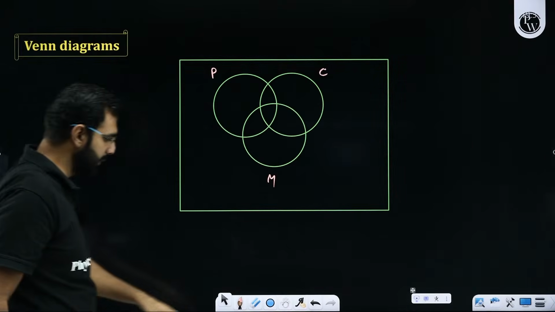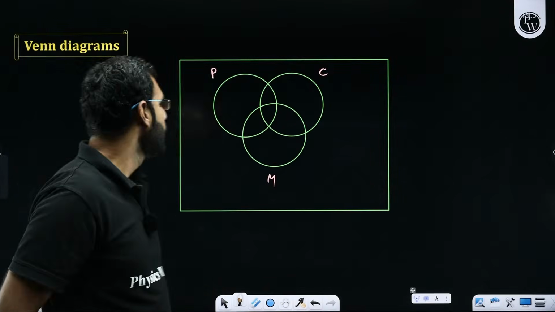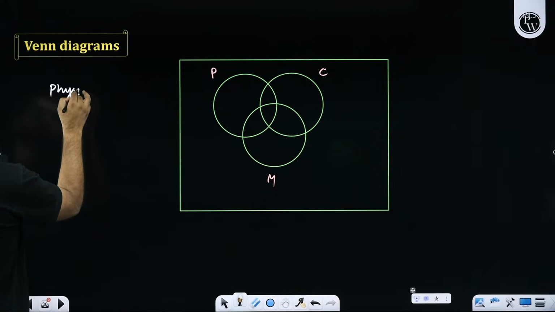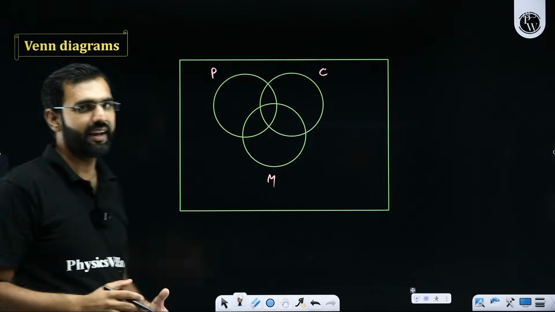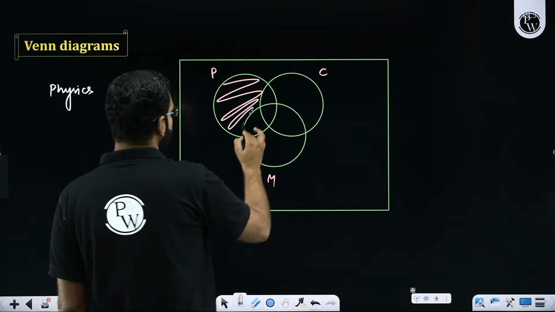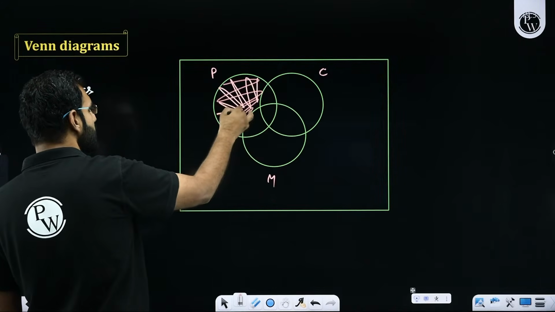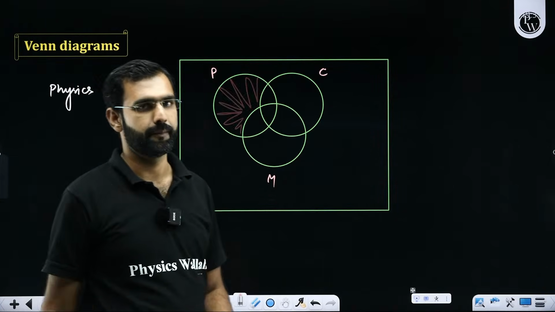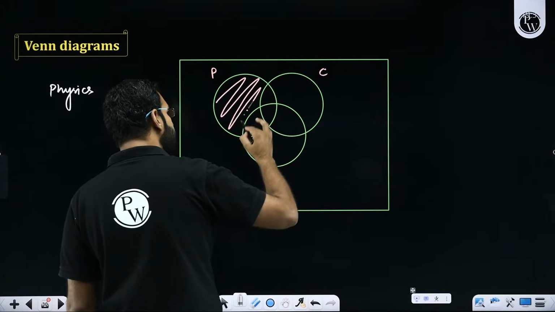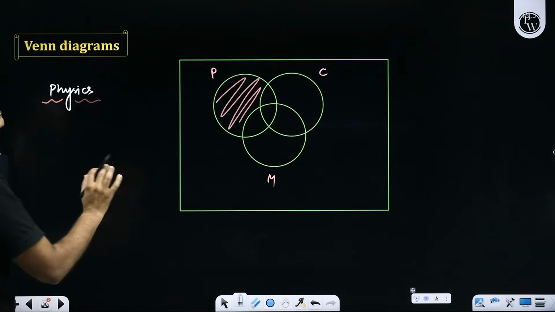Venn was, I think, a mathematician who developed this method of representing sets with the help of the Venn diagram. So if I ask you about the people who like physics, which region here will denote people who like physics? I hope nobody is saying that this region is the people who like physics. No, that's wrong. This region is giving you the idea of people who like only physics. What did I ask you? Did I ask you only physics? No, I asked you people who like physics.